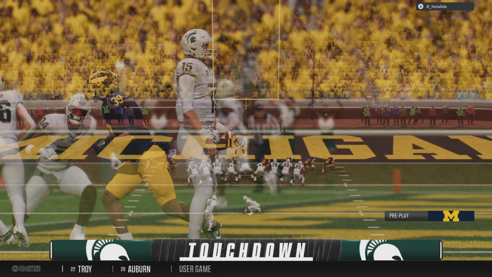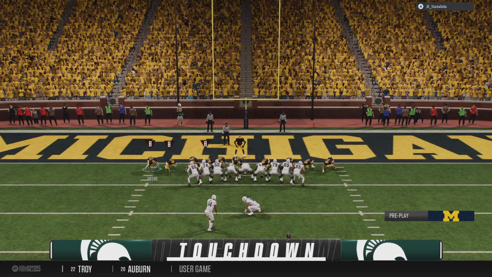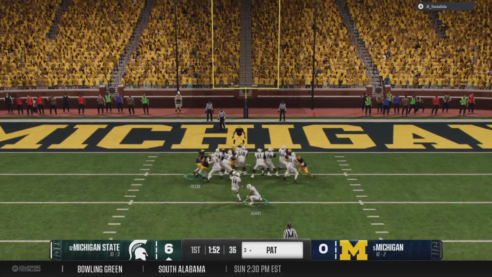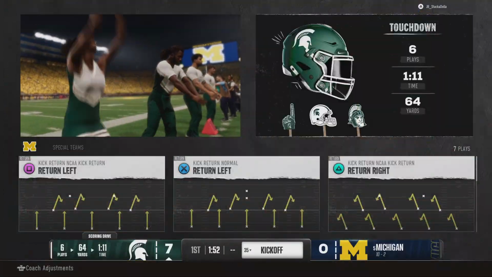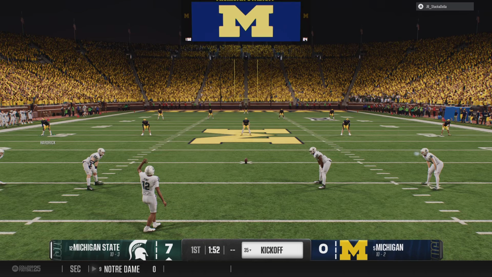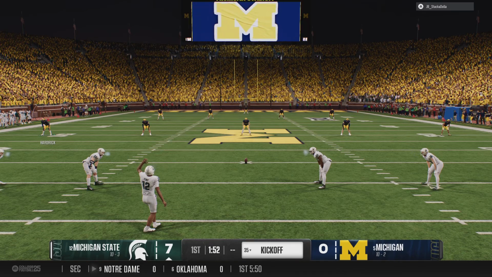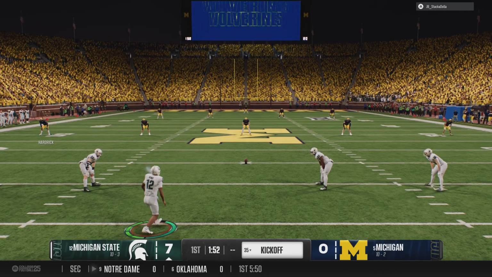Touchdown, Michigan State. Chris, this is exactly why it's so tough to defend this offense, and especially this quarterback. He can throw the football, but we can see here, this guy's ability to run the option, he can pitch it, or in this case, run it, keep it himself, put 6 points up on the board.